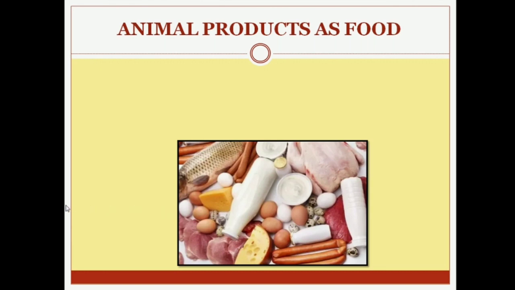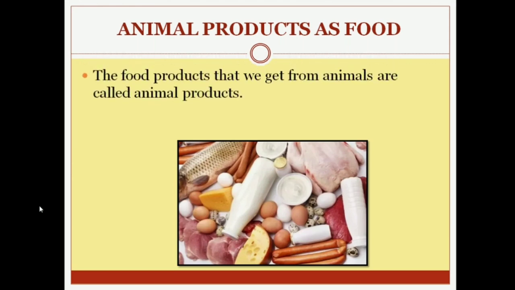We have also discussed what animal products are: the food products that we get from animals are called animal products. We have already discussed this, right? Whichever product we are obtaining from the animal is known as animal products.